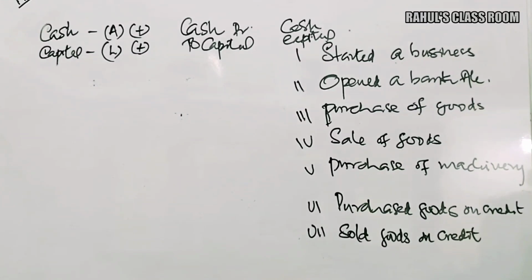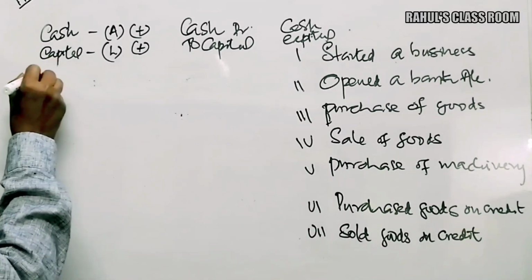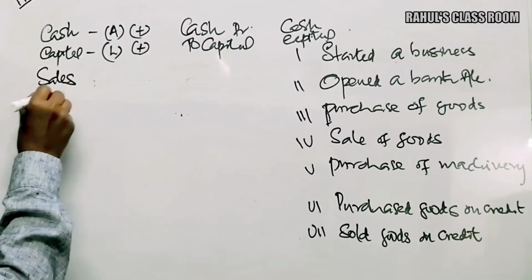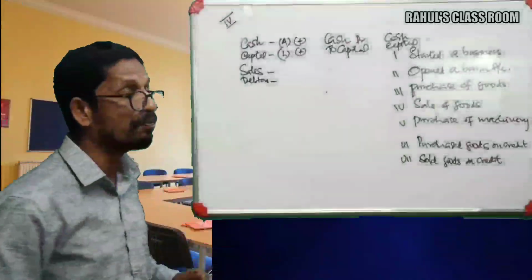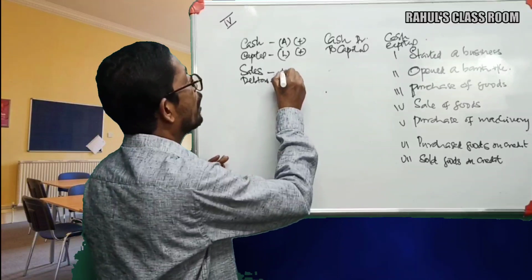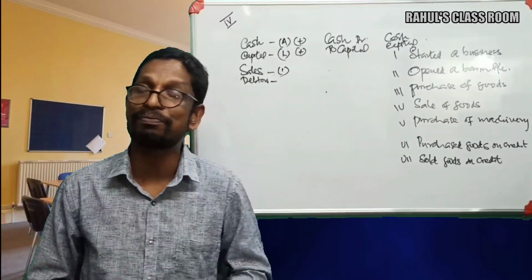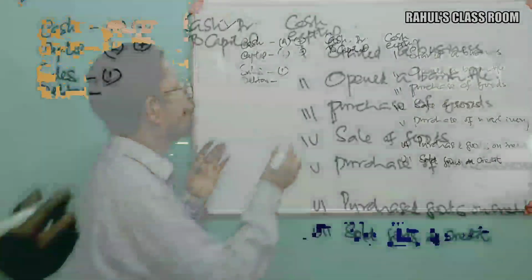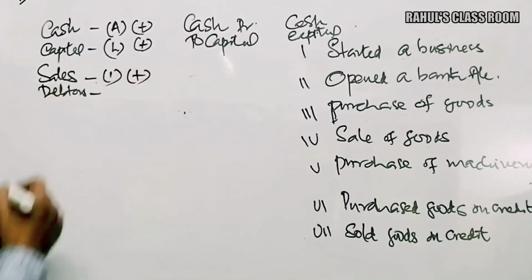And sale, we told previously, is an income. And what happened to our income now? Our income is increasing. That means when the firm is undertaking sales, their total income is increasing. Therefore, sales income shows credit nature, and again that is increasing.